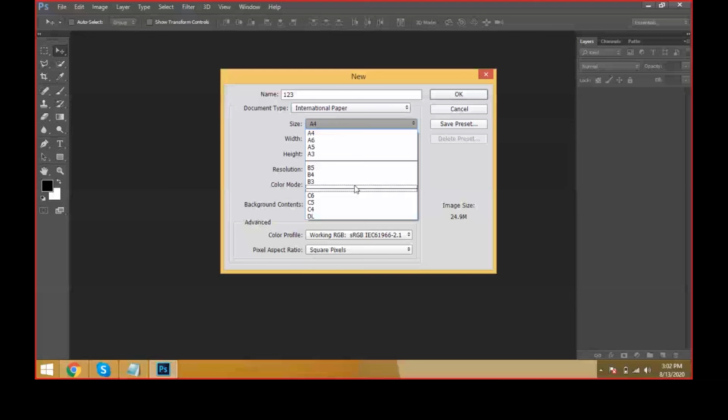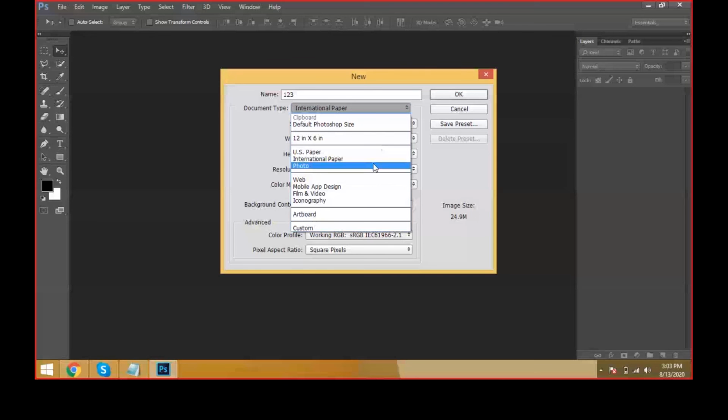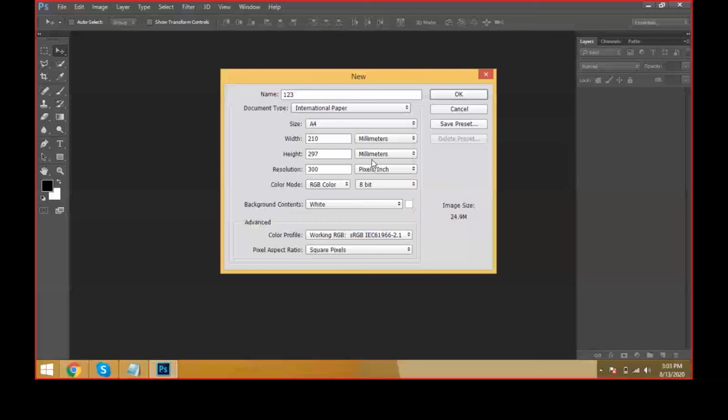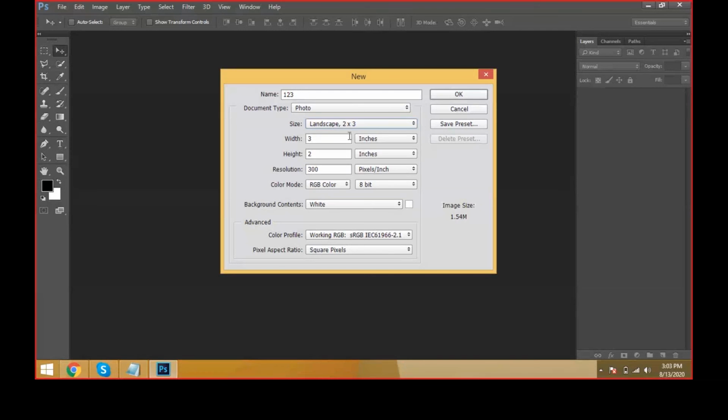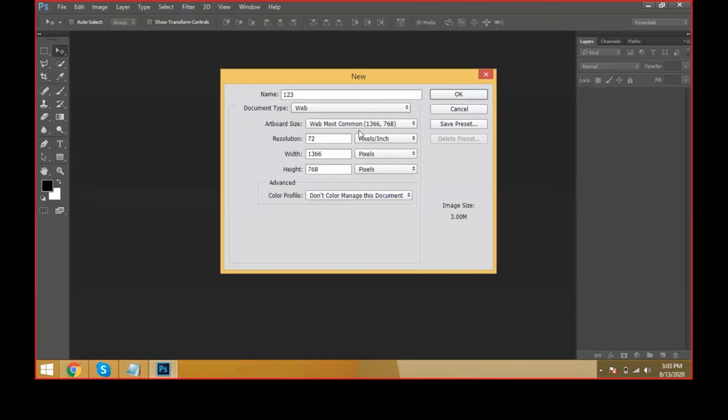I'm just designing a document here, the international paper. Automatically we can see the dimensions. And come to the photo. If you go to photo studios, they have default Photoshop sizes. These are the photograph sizes. And come to the web. Whenever you work as web media, you use a web size here.